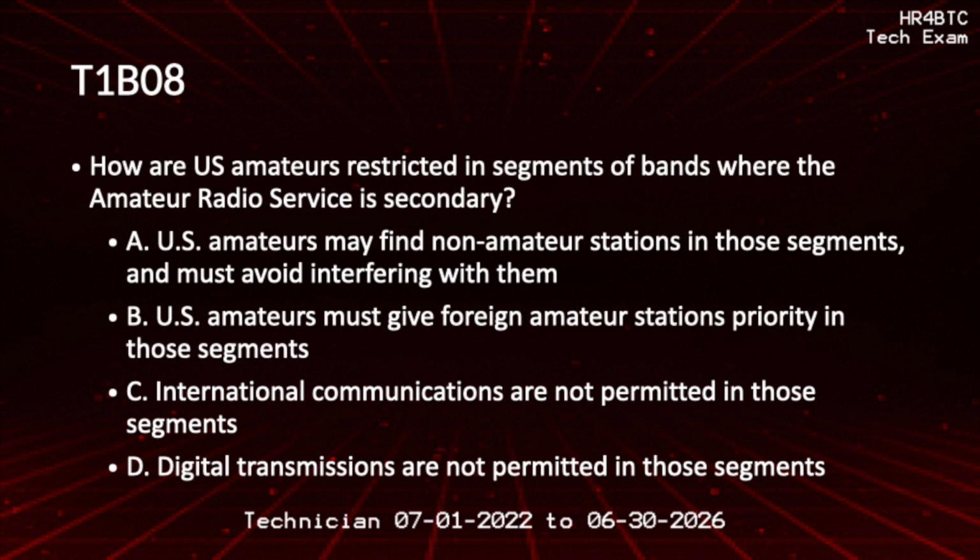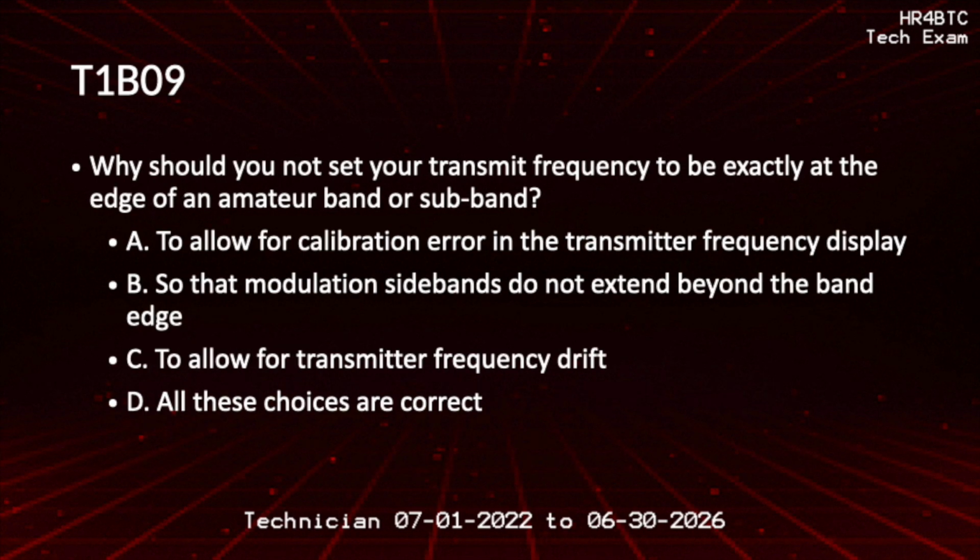How are U.S. amateurs restricted in segments of bands where the amateur radio service is secondary? U.S. amateurs may find non-amateur stations in those segments and must avoid interfering with them. Why should you not set your transmit frequency to be exactly at the edge of an amateur band or sub-band? All these choices are correct.